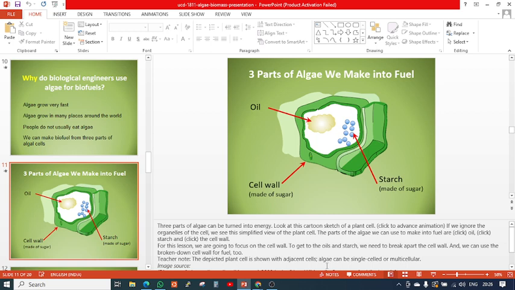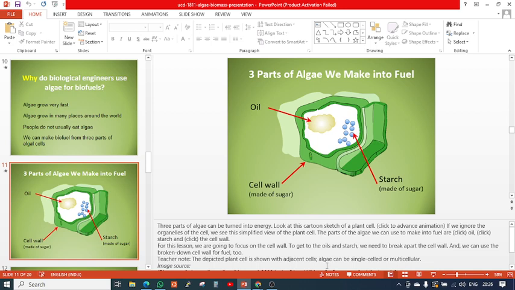So see, this is a typical structure of an algae cell. Three parts of the algae can be made into fuel. First is oil, second is starch, and third is cell wall. These are the three things we can separate from the algae, and every part of this algae can make different energy.